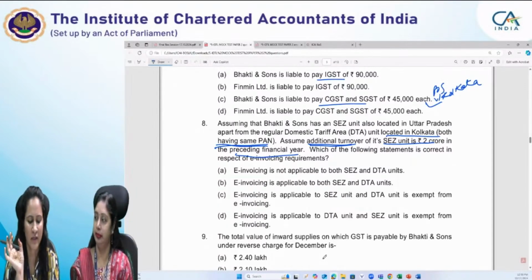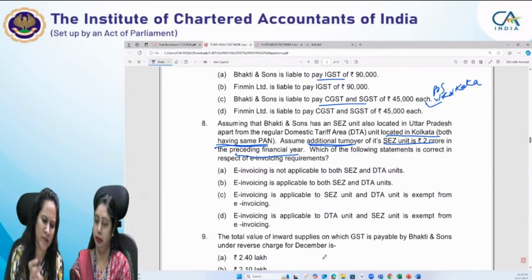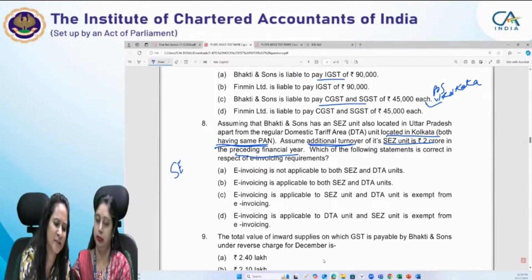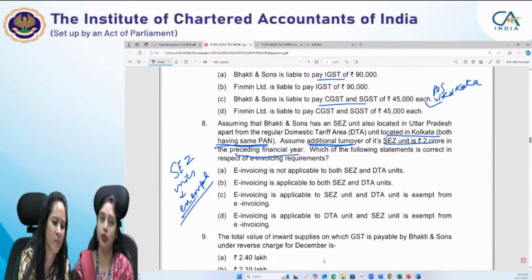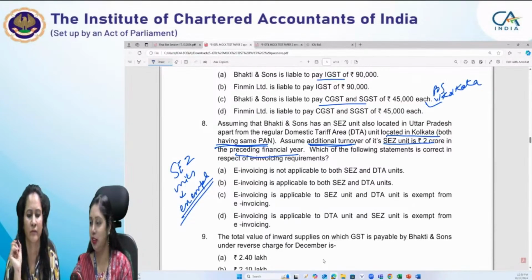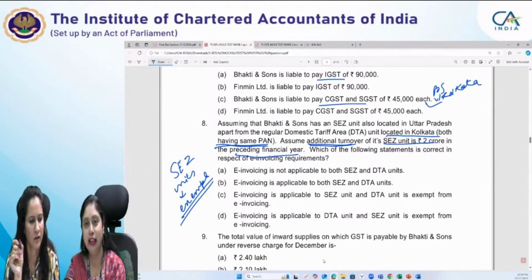E-invoicing is applicable to the DTA unit, and the SEZ unit is exempt from e-invoicing. See, the SEZ unit is exempt from e-invoicing. And in fact, you should know the turnover also. First thing, see the turnover. What is the threshold limit for turnover?